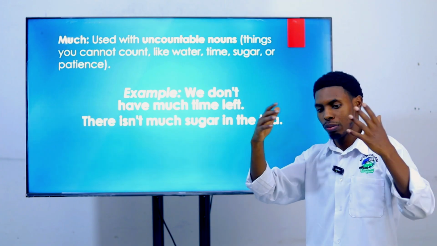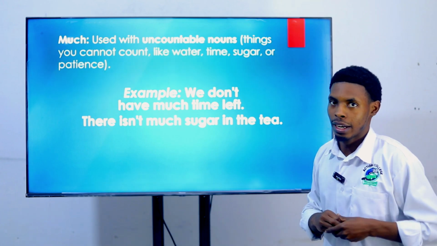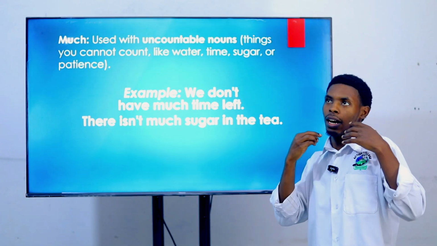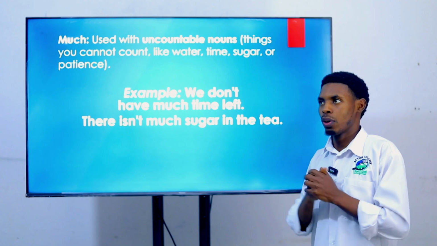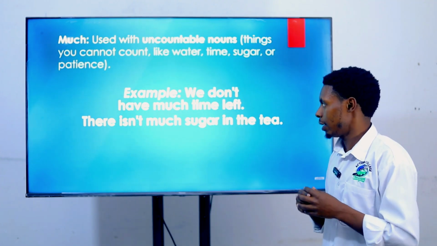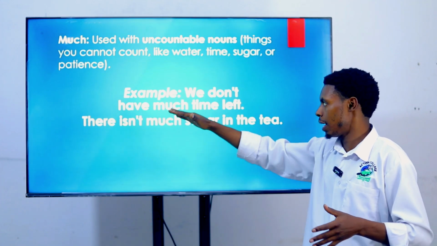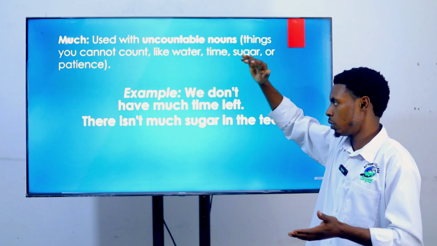We want to mean that this is a big, large amount of time, and we mean this by meaning that this time can't be counted. So that's why we use much to mean it's much, but it's not countable.